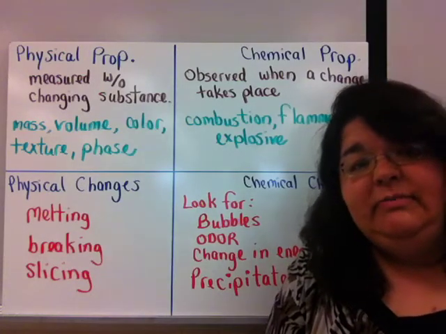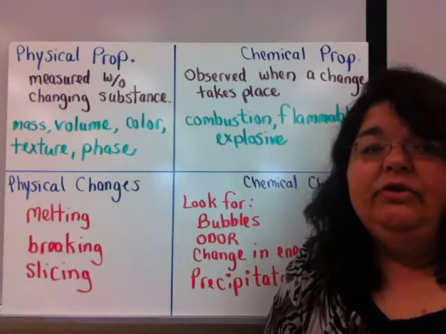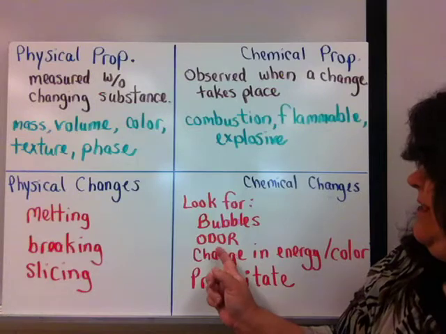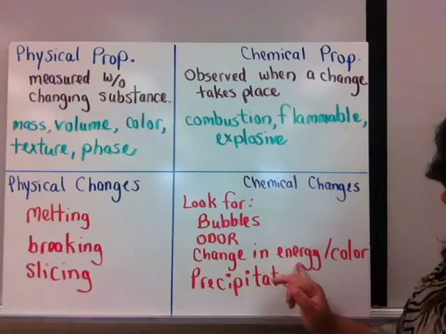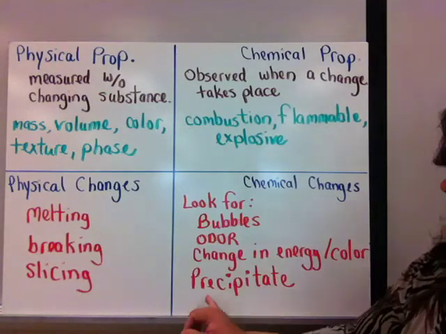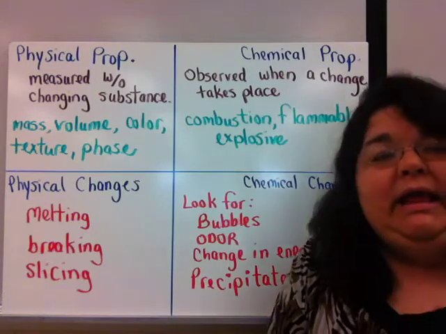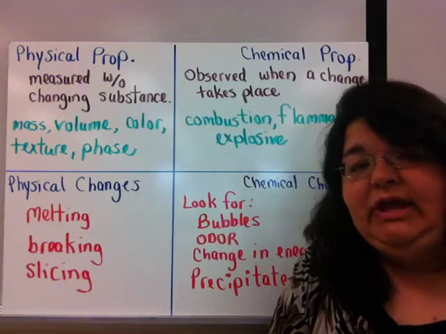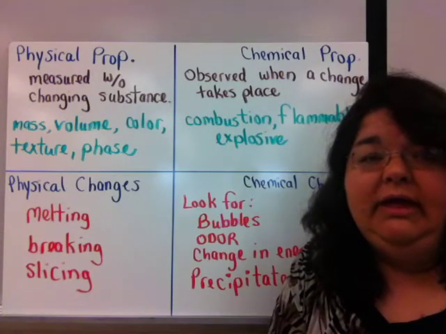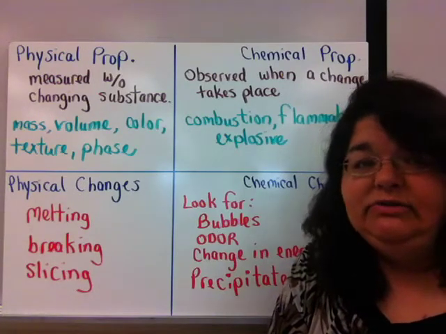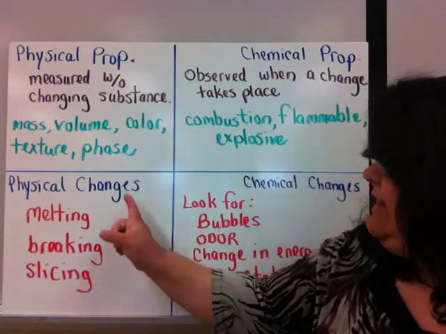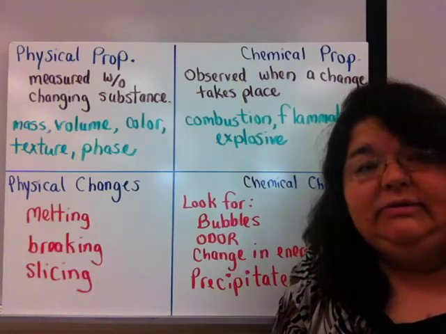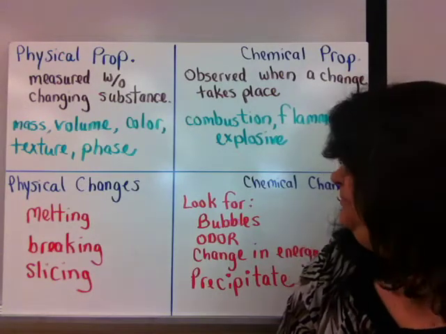I can't reverse the chemical change without another chemical change. So I'm going to look for some bubbles, or maybe odor, or a change in energy or color, or I'm going to look for a precipitate. Now, just because something bubbles does not mean that it's a chemical change. So when I open my Coca-Cola, I'm going to get bubbles. There's no chemical change there. That is a phase change for the gas bubbling out of the liquid solution into the air.